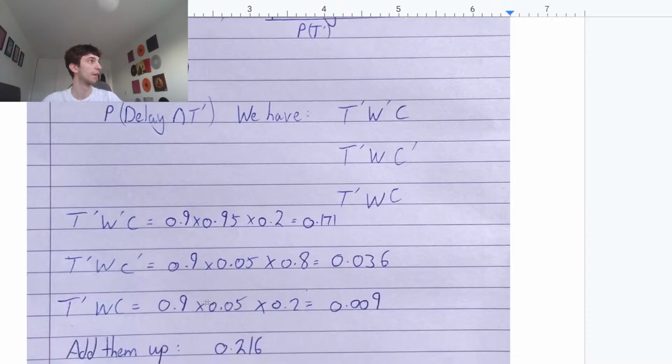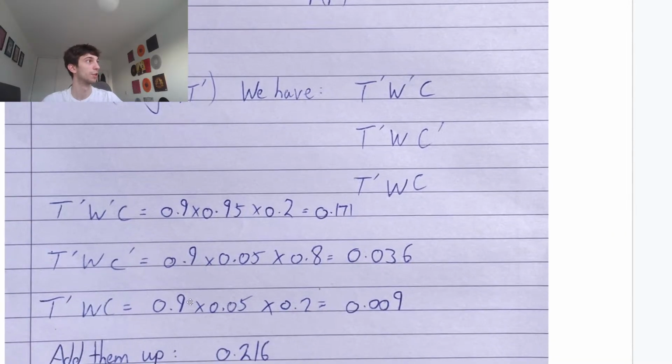Remember, guys, we're multiplying these all together because they're independent. So the probability of each of them happening, the probability of A intersection B, is the probability of A times B because they're independent. Just wanted to make sure that was clear. Then we have not T, we have weather problems and congestion problems. So 0.9 times 0.05, that's the probability of W, times 0.2, the probability of C, gets you 0.009.